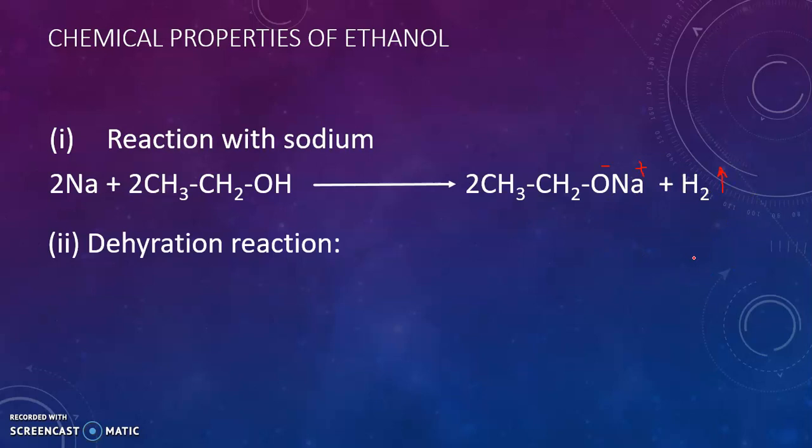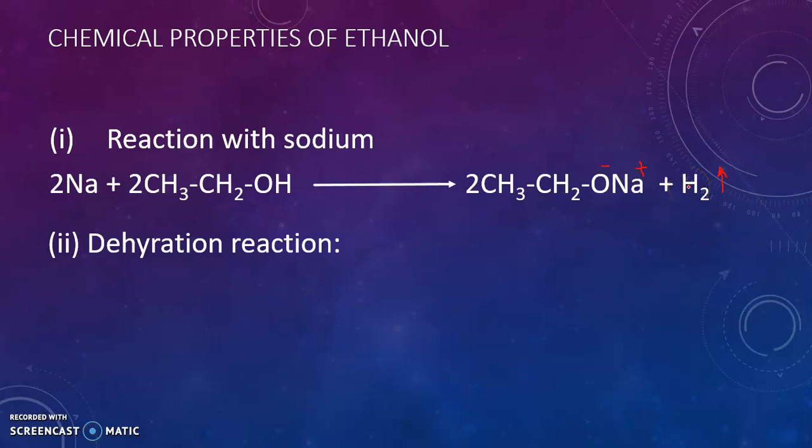Now this is a very important reaction. We have used these coefficients to balance the reaction. This reaction is very important for detection of the presence of ethanol. When sodium metal is added to ethanol or ethanol containing samples, it will immediately liberate hydrogen gas.